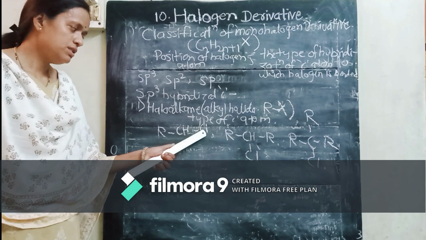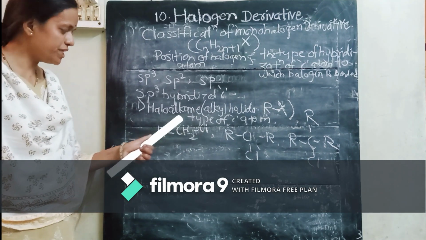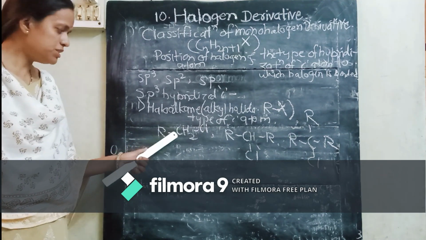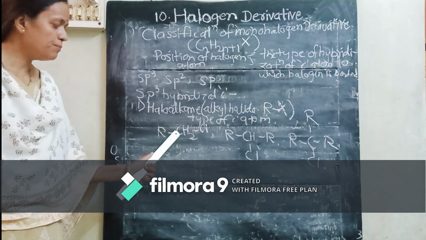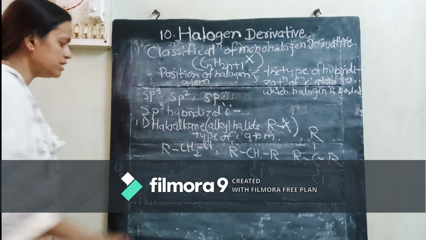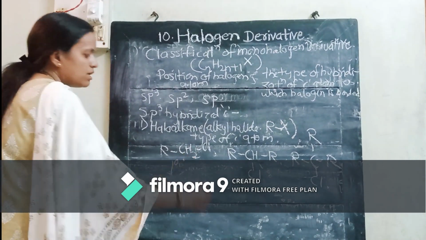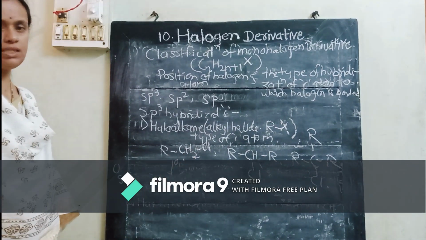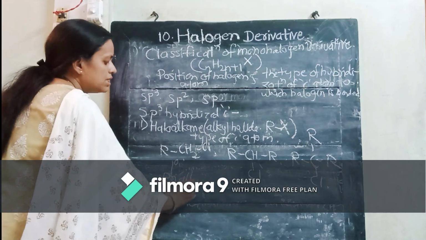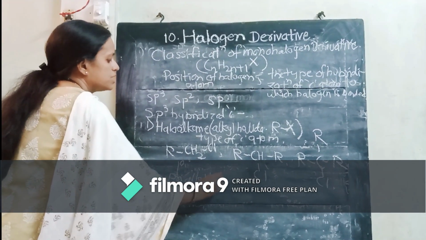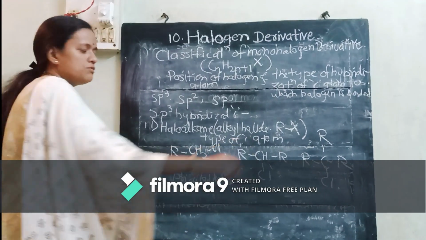Here the halogen atom is bonded to the carbon which is bonded to a single carbon atom. So this is a primary carbon atom, that is a first degree alkyl halide, isn't it? So this is a primary alkyl halide, that is primary haloalkane, we can call it.